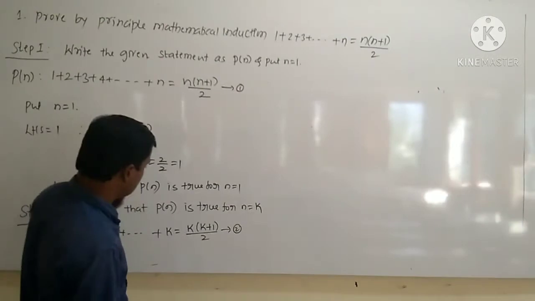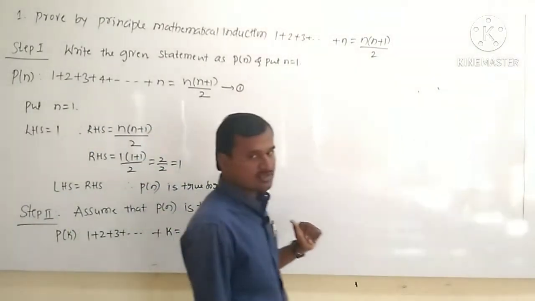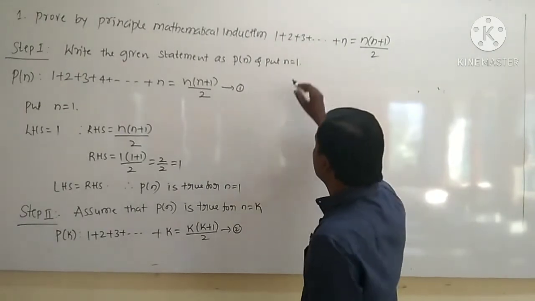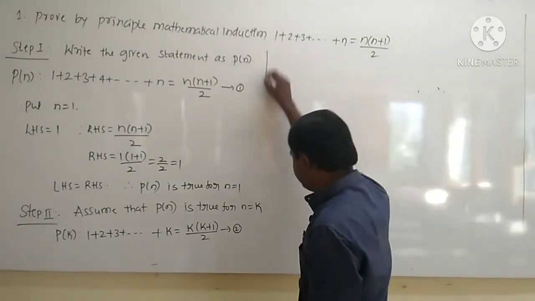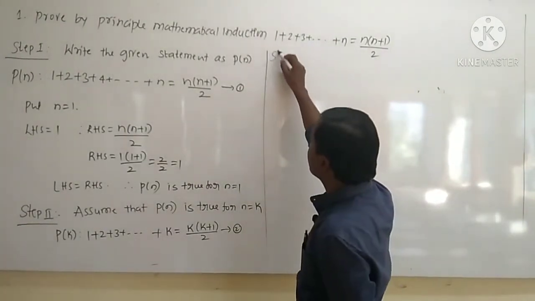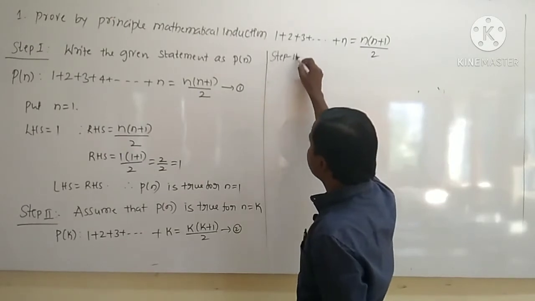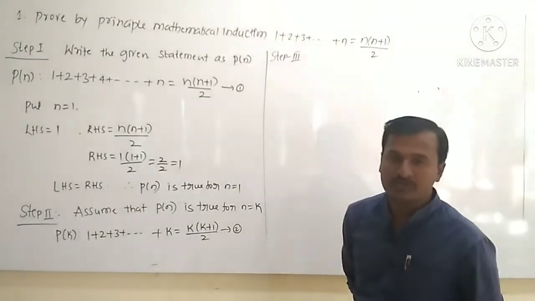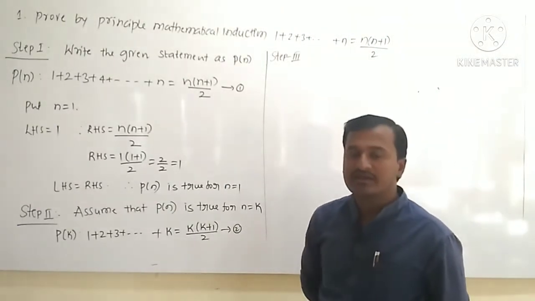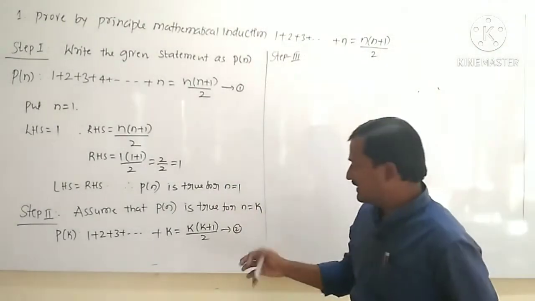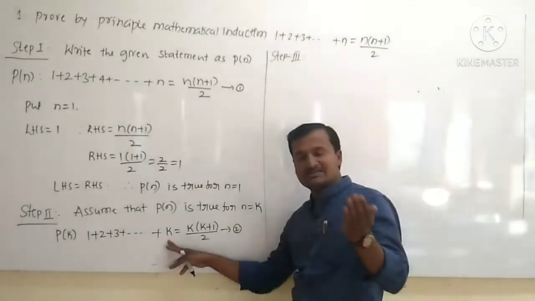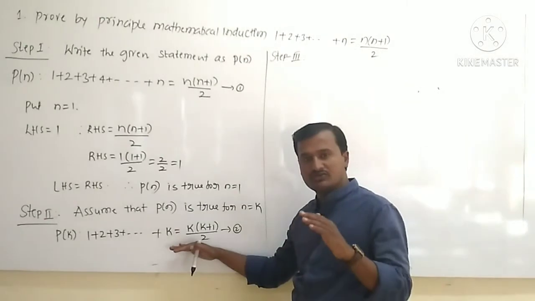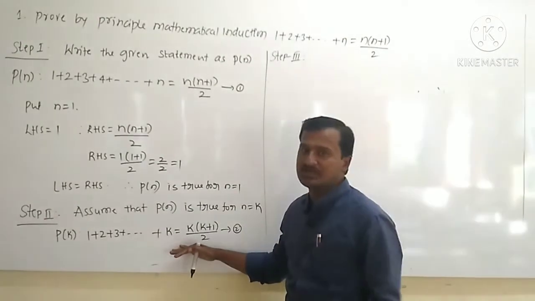Okay, up to this second step is over. Now I have to go for the third step, right? So here I will write step 3. Step 3 is, we have to prove that it is also true for n equal to k plus 1. N equal to k means where k is any number, we have to prove that this statement is also true for its next term also, right?